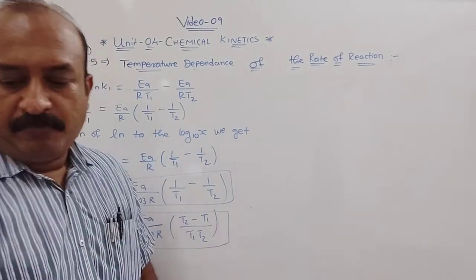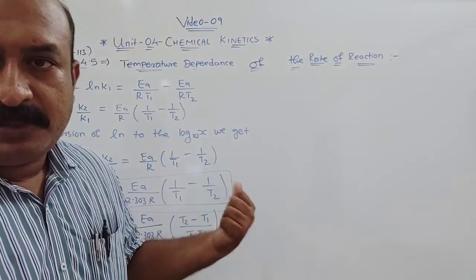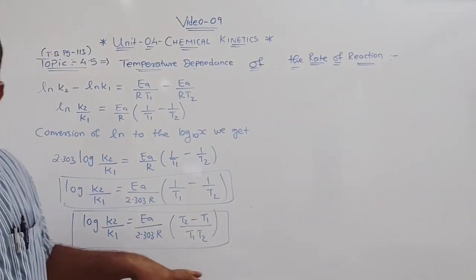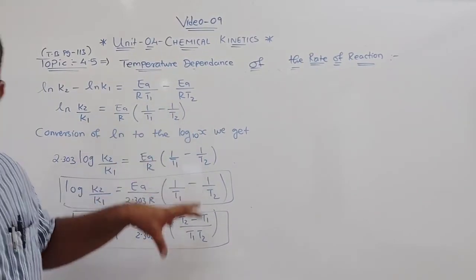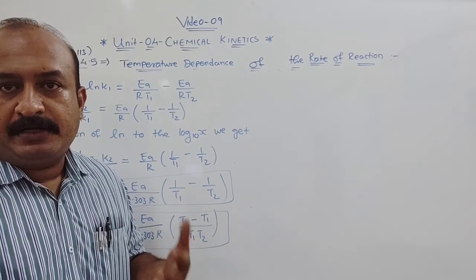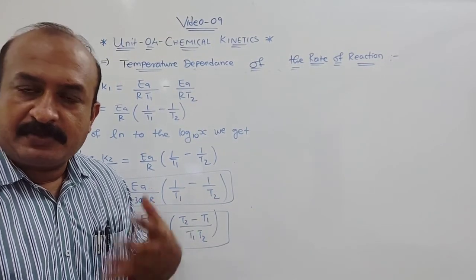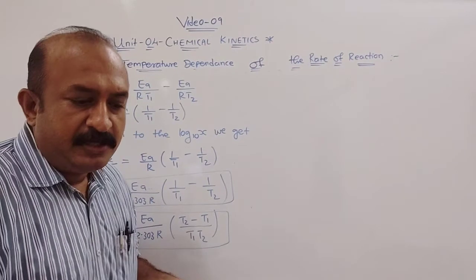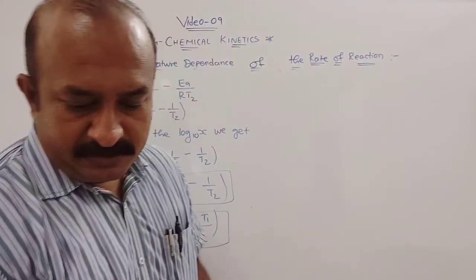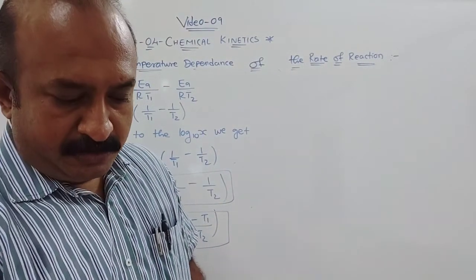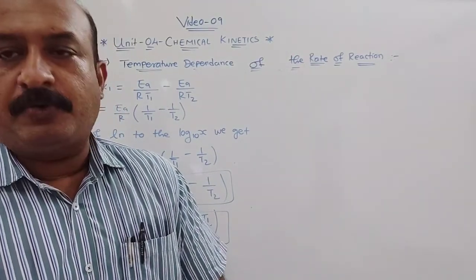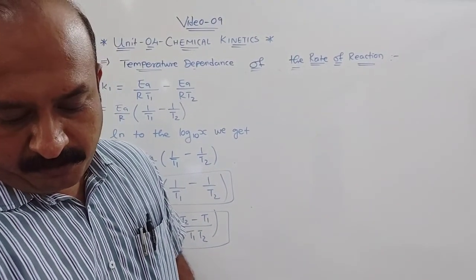In the next video, we will be discussing solving the numericals based on this equation. This equation is for two different conditions, that is two different temperatures, and this is for temperature dependence of rate of reaction. Clear? It was explained by whom? Arrhenius. That is, the physical interpretation was given by Arrhenius. Okay, so this is all given in your book on page number 115. Based on that, there are two numericals, solved example 4.10 and solved example 4.11.